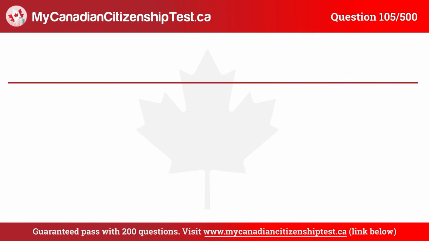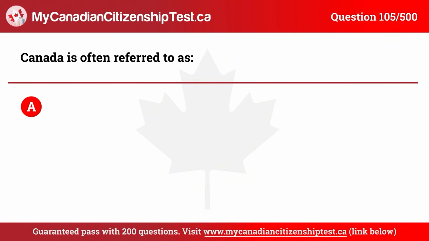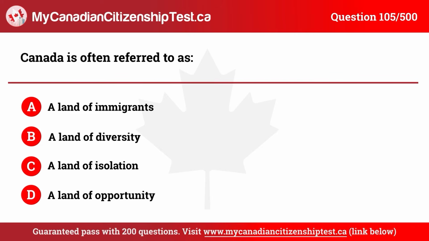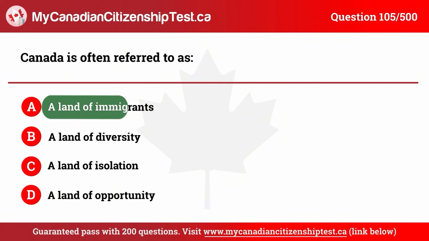Question 105. Canada is often referred to as A. A land of immigrants. B. A land of diversity. C. A land of isolation. D. A land of opportunity. The correct answer is A. A land of immigrants.